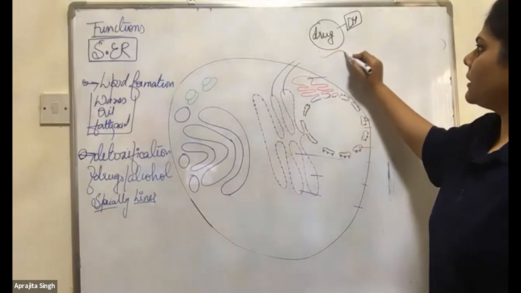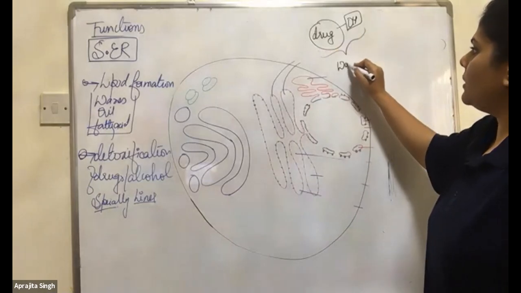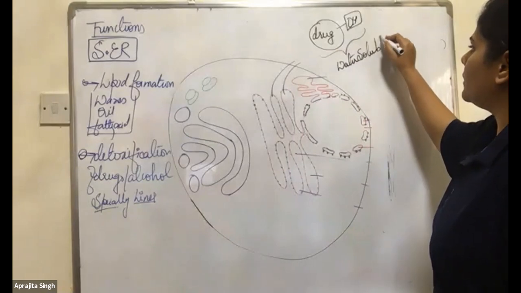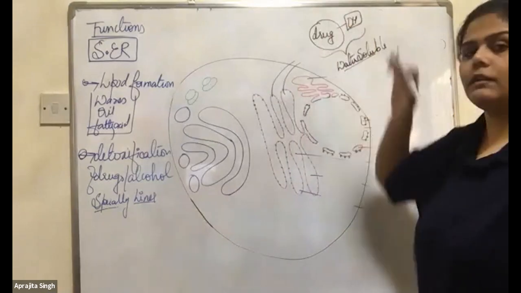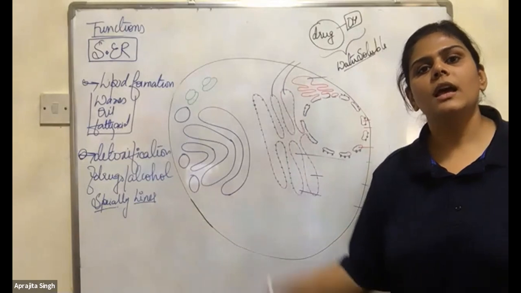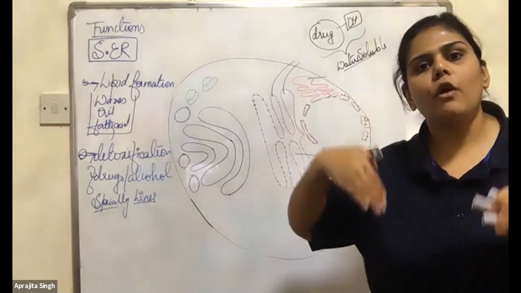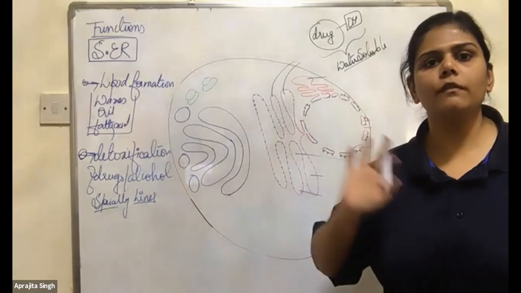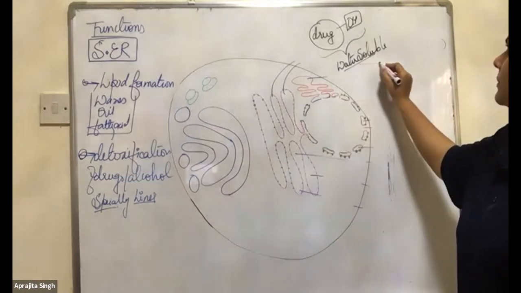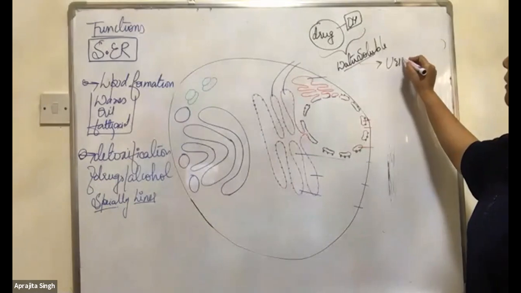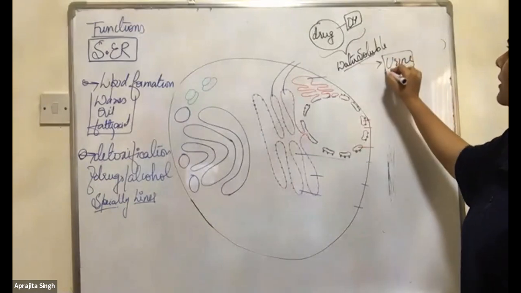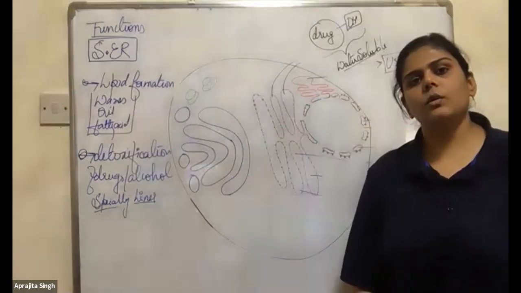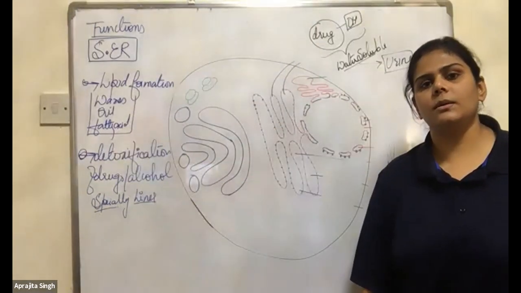Now this becomes water soluble, and it will be washed out from the body in the form of urine. This is done by the smooth endoplasmic reticulum.